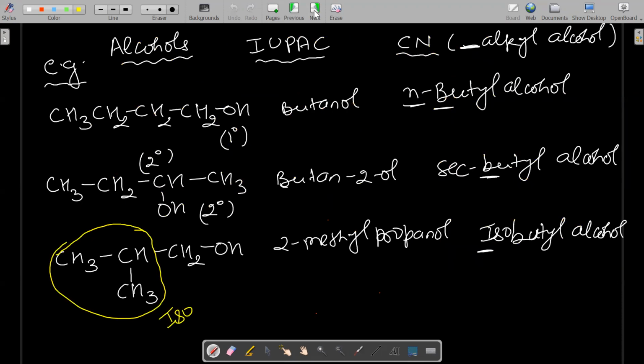So now alcohol, we can see some examples. These are the alcohols, their IUPAC names and common names. Suppose this is one simple example, CH3CH2CH2CH2OH. And side by side we also discuss what type of degree it has, whether it is primary, secondary or tertiary alcohol.